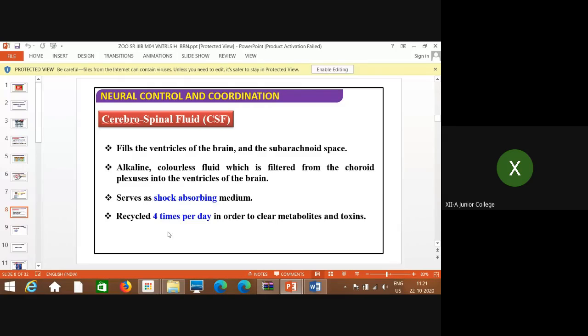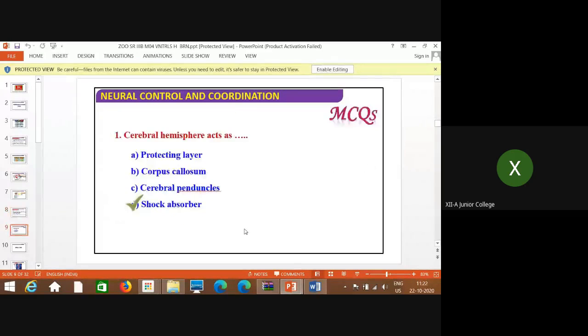Then one more point you can remember, that it is recycled 4 times per day in order to clear metabolites and toxins. So during that recycling, every time, it is filtered. You can say toxins are removed. Excess material and the toxins are removed. So that is a very, very important role of CSF.